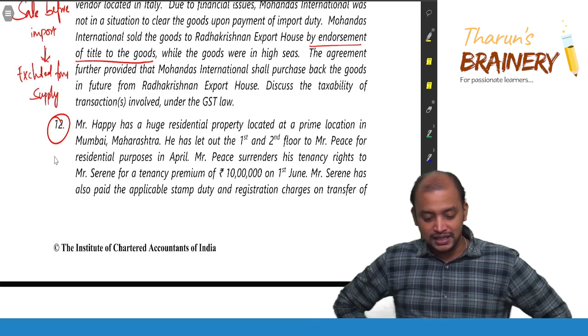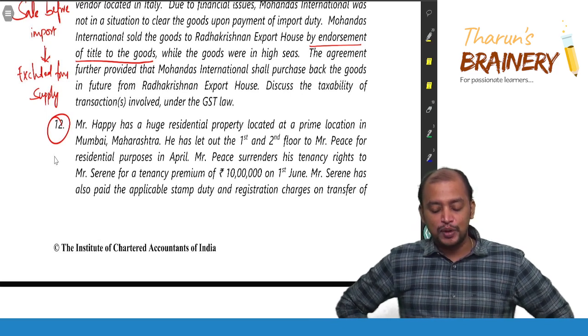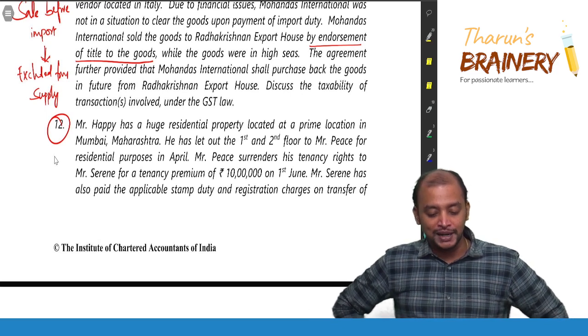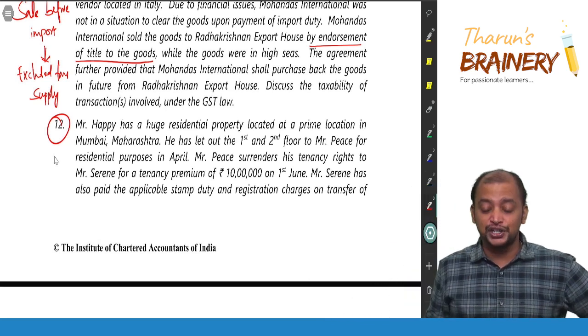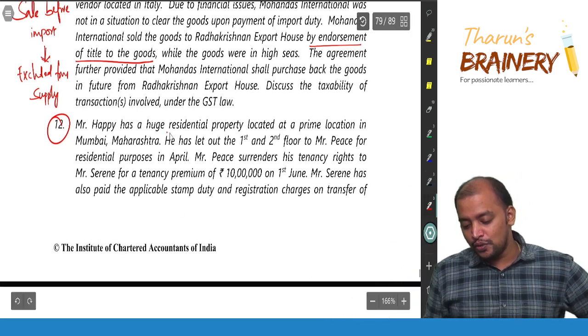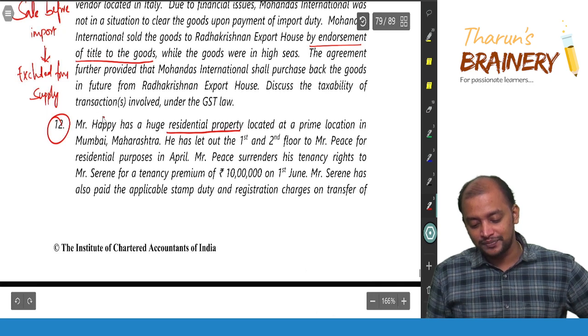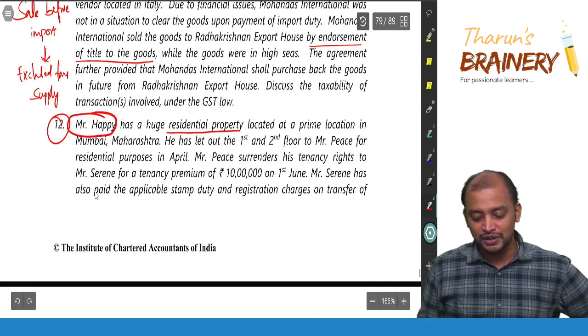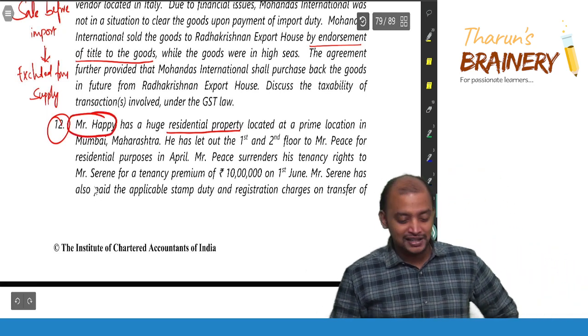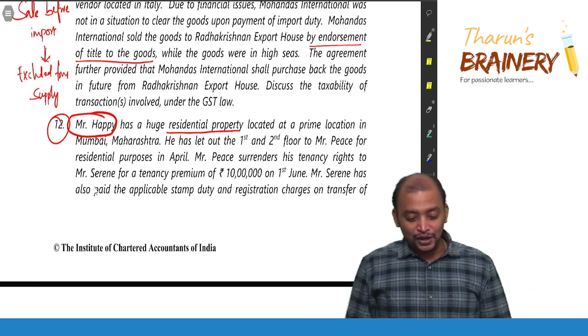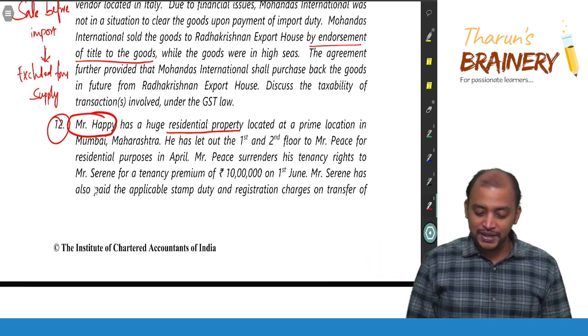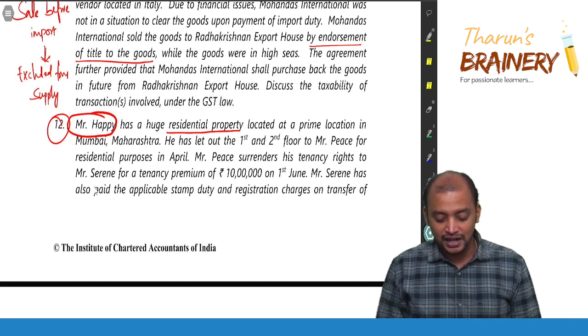12th question. Mr. Happy has a huge residential property located at a prime location in Mumbai. What type of property? Residential property. Happy is the owner of this residential property. Yes, in Mumbai, residential property means he should be happy only. Good. He has let out the first and second floor to Mr. Peace for residential purposes in April.